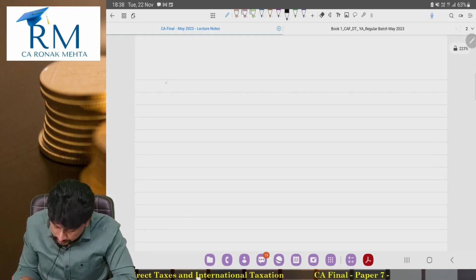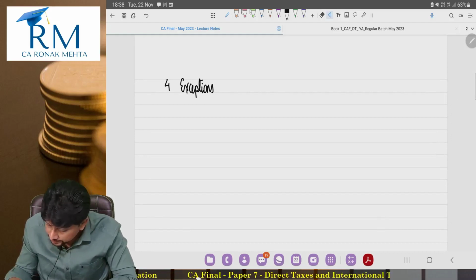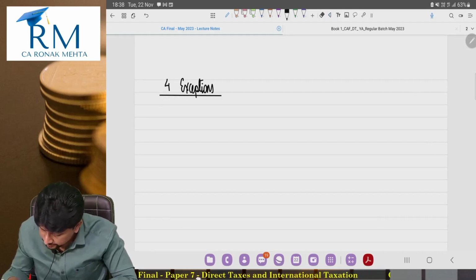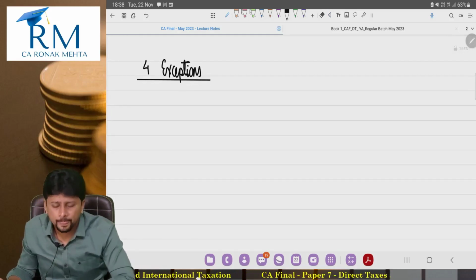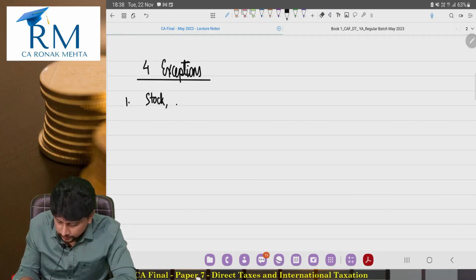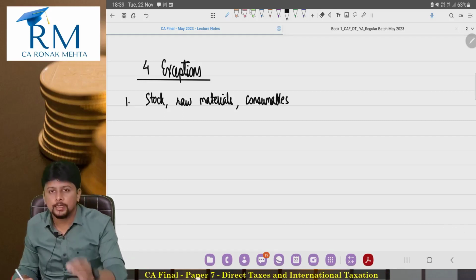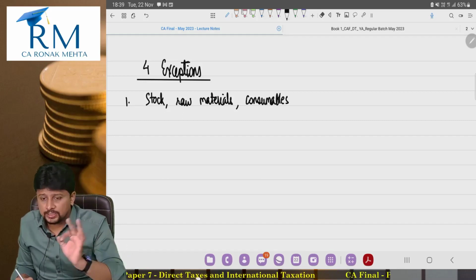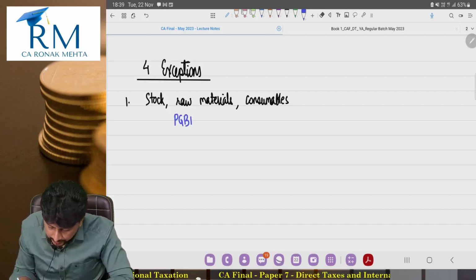Something pretty simple. What are these 4 exceptions? I won't spend much time on it, primarily because I feel that in your CA Inter you have studied this in detail. What are my 4 exceptions? First, if there is any stock in trade, raw material, or consumables. Now stock in trade, raw material, consumables, the moment you start using these words, the head of income that comes to your mind is PGBP.